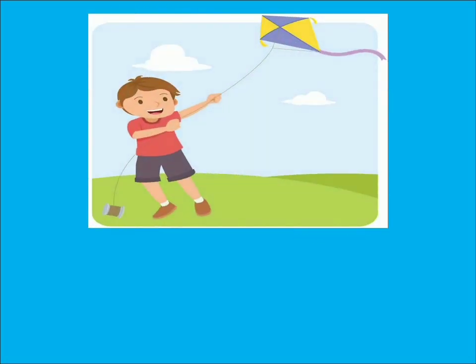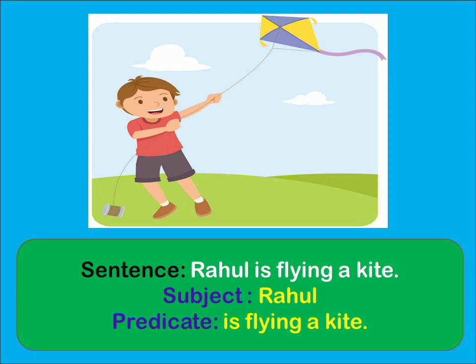Now let us move to the next example. See the picture. The boy is flying a kite. Okay, let us see what the example is. The sentence is, Rahul is flying a kite. Now, who is flying a kite here? Rahul. So, Rahul will be the subject. And what he is doing, flying a kite, is the predicate.